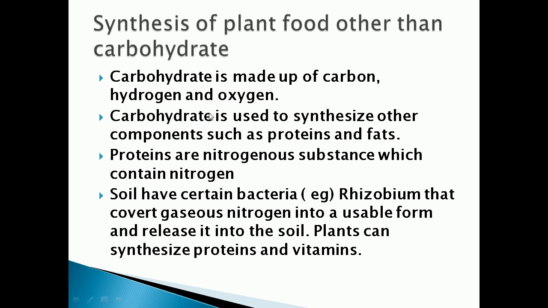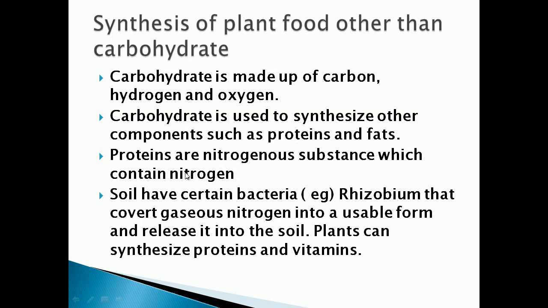This carbohydrate is used to prepare other components such as proteins and fats, which are required by the plants for growth.